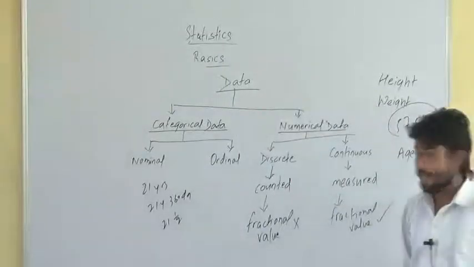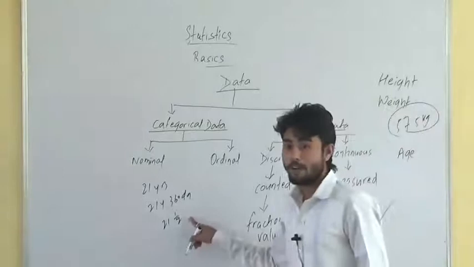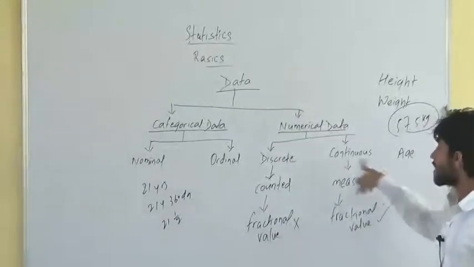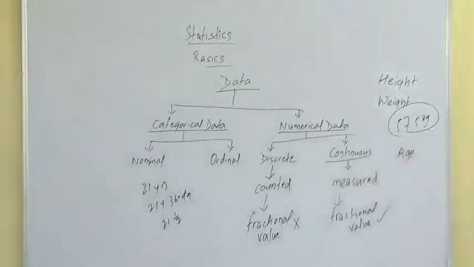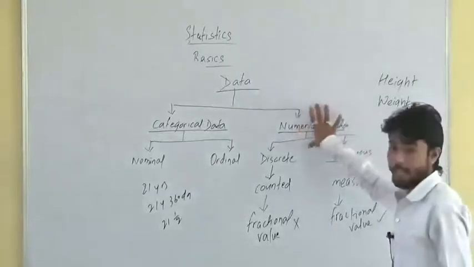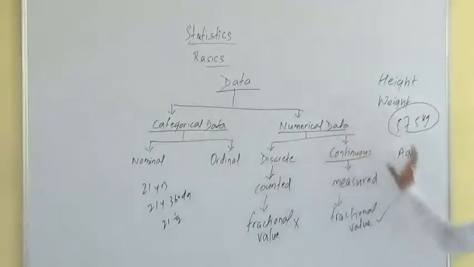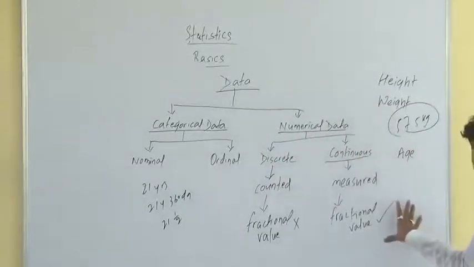So it can take the form of a decimal number as a fractional value. So age of a person is considered as continuous data. Getting the difference here? So is it clear? Categorical data, numerical, then nominal, ordinal, discrete and continuous data. Is there any doubt here? Fine.